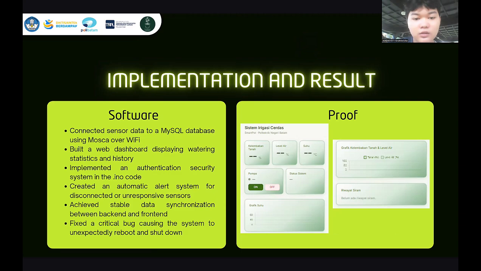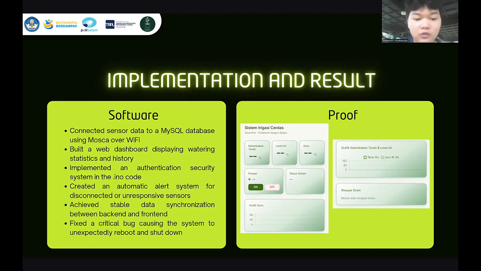Next is implementation of the software. First is connect sensor data to a MySQL database using MQTT over Wi-Fi. Second is build a web dashboard displaying watering statistics and history. The third is implement an authentication security system.